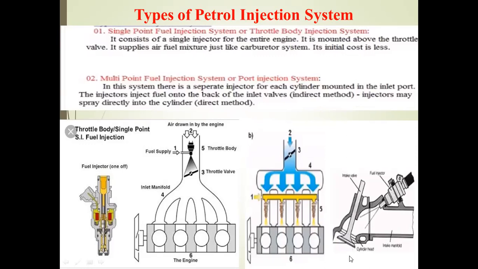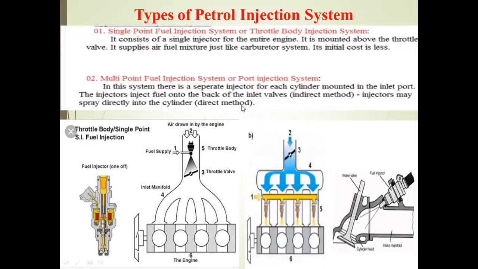The other method, commonly used nowadays, is the gasoline direct injection method, or direct method. In this method, the injector is fitted at the top of the piston's top dead center position. The air enters the combustion chamber from the inlet manifold, and the injector injects the fuel directly, blending with the air. These are GDI engines. These injectors and pumps are controlled by the electronic control unit.